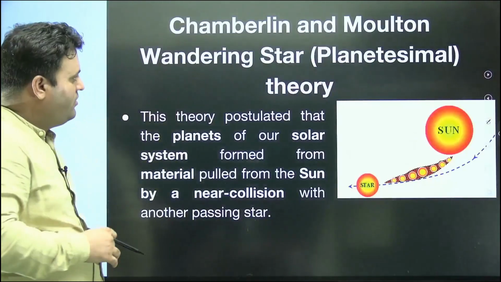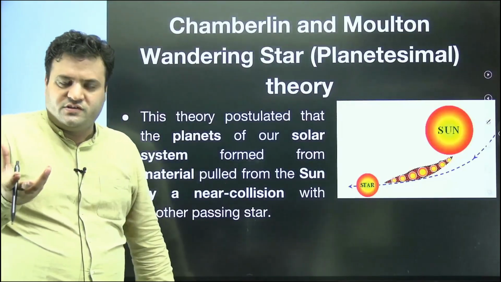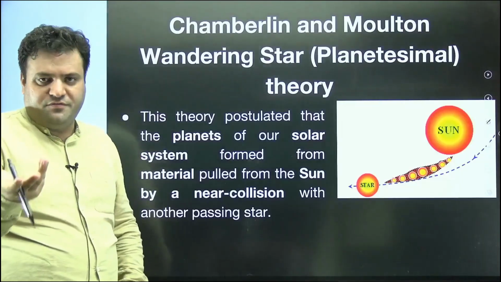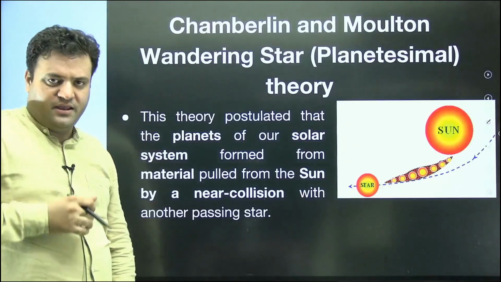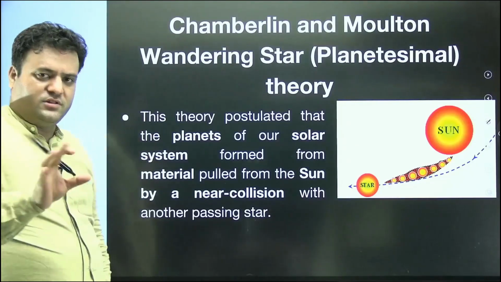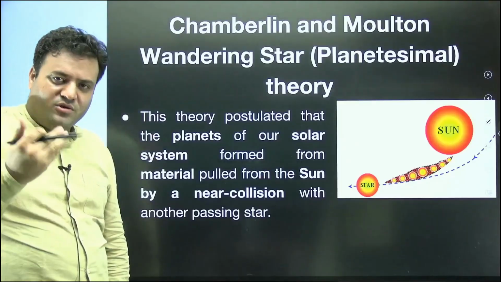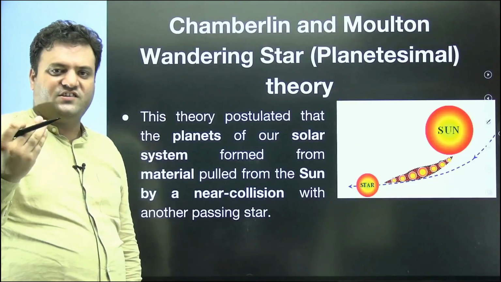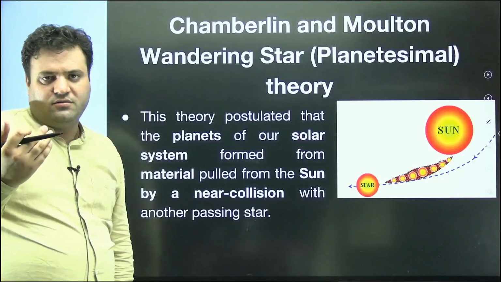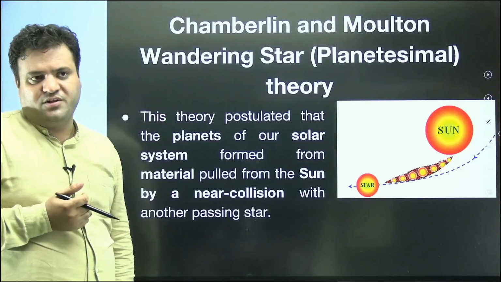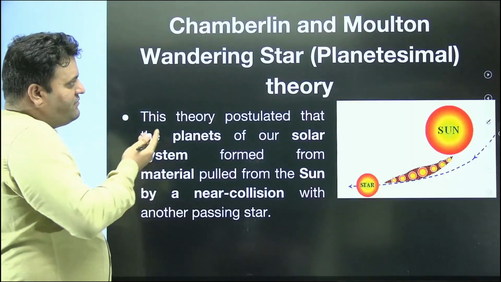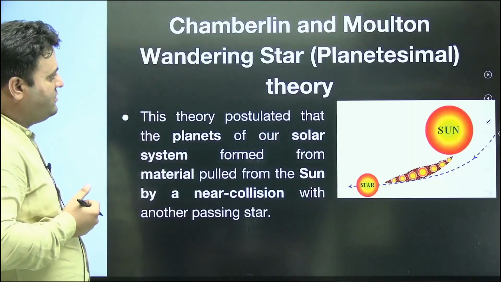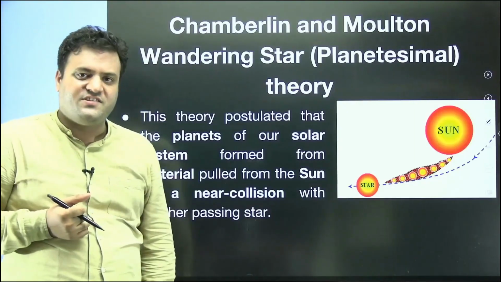Theory. Now that nebula is what has been refined. It was first postulated by Immanuel Kant and refined by Laplace. So regarding the nebular origin of our solar system or our Earth, we have these two specific theories, mainly these two theories. Moving ahead, we have the next theory, that is the wandering star or planetesimal theory.